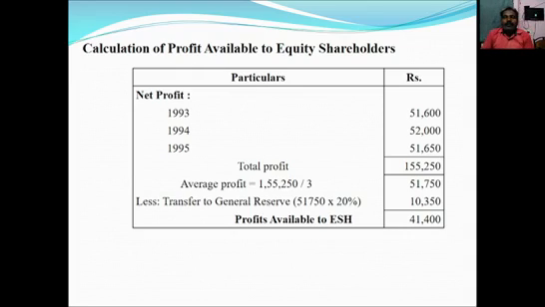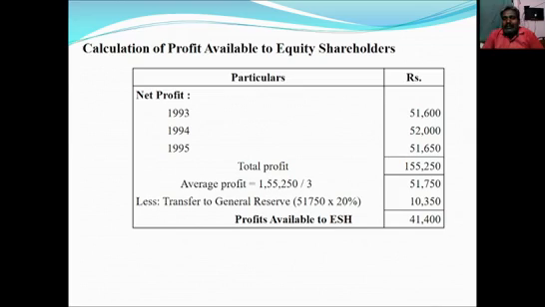So calculation of profit available to equity shareholders. We should open 2 columns or 3 columns, particulars and rupees, based on the information available. Here there is not much adjustment, so we need to open 2 columns, particulars and a single rupees column. So net profit available for 1993 51,600, 1994 52,000, 1995 51,650.